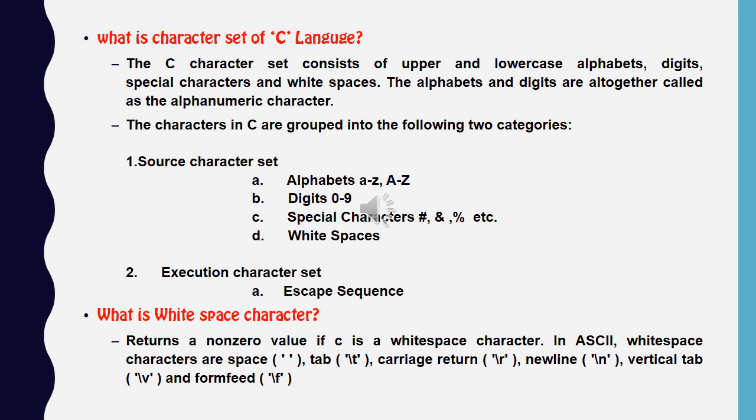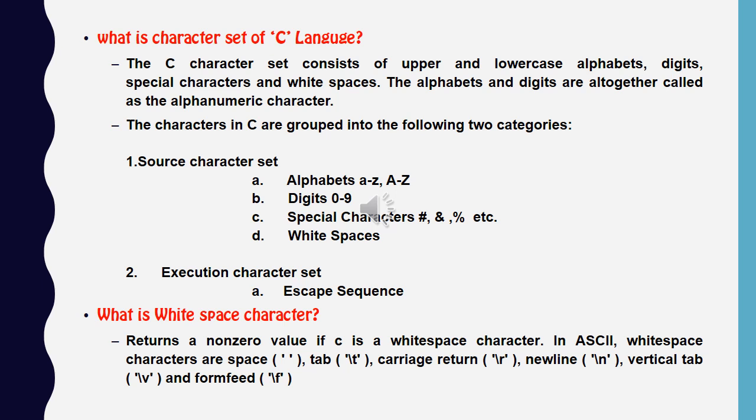What is the character set of C language? Like any other language, C also has its specific character set. What we can use in the character set are alphabet, digit, special character, and white space. Alphabet means A to Z, both in uppercase and in lowercase. Digit means 0 to 9. It means we can use numbers. Special characters like hash and ampersand, etc. Escape sequence. What are escape sequences? We will discuss it later.